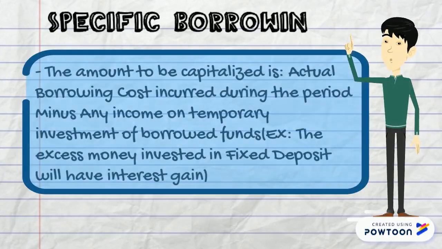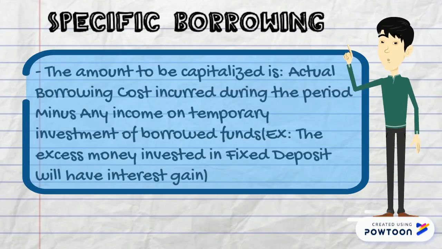In the case of specific borrowing loans, if the loan is not being utilized for the qualifying asset, it cannot be used anywhere else, but it can be reinvested, and the interest received will reduce the interest expense, which will be capitalized and will be revenue of the company.